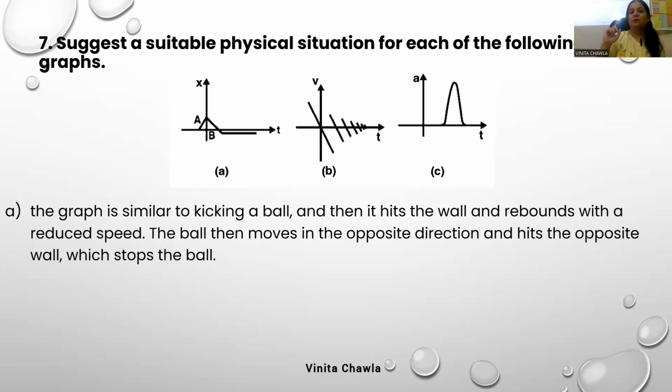Why reduced speed? Look at the angle, look at the inclination, look at the cursor movement, this angle and this angle. Which angle is greater? Negative side wala is greater, na? So their speed is more, and here speed is less. ऐसे होगा तो speed ज्यादा है, ऐसे होगा तो speed कम है, right? तो इधर वाले में speed ज्यादा है, negative side वाले में, because its angle is greater. और इधर वाले में we have less speed, smaller angle.